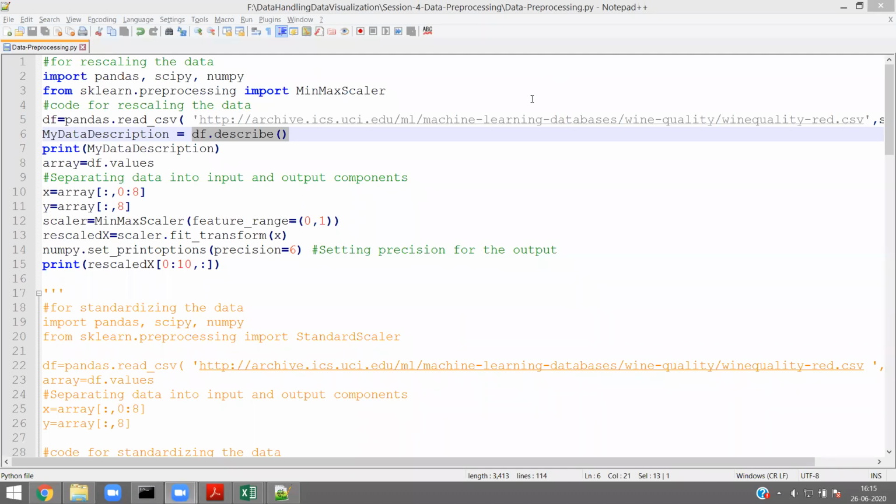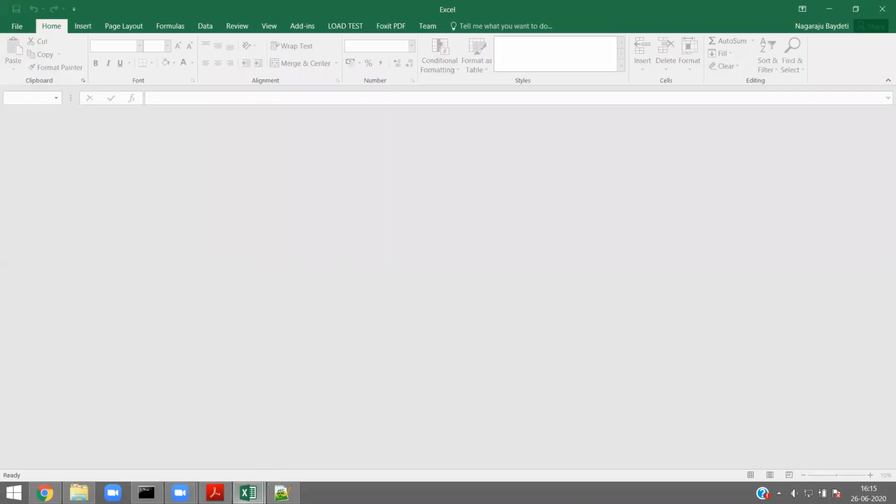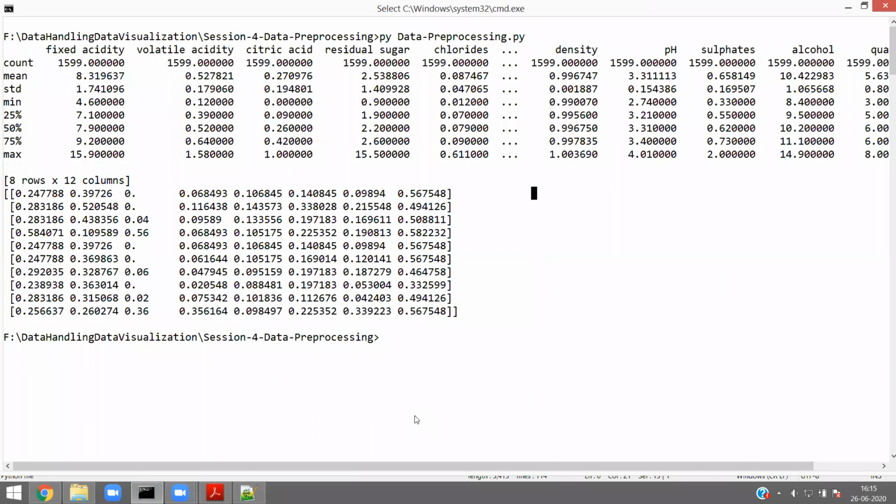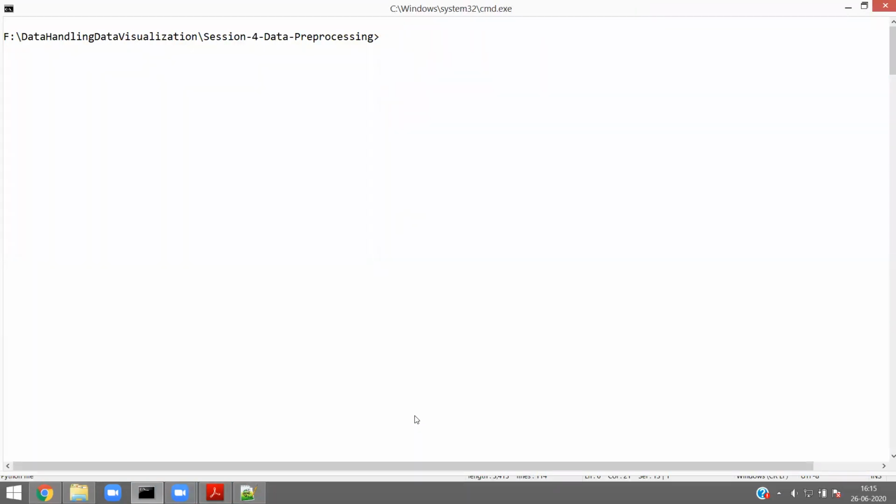Explain the indexes part. Okay, Kishore is asking about the index part. Okay, let me open the data set for you. Somebody is asking about the index part. One second. Wine quality.